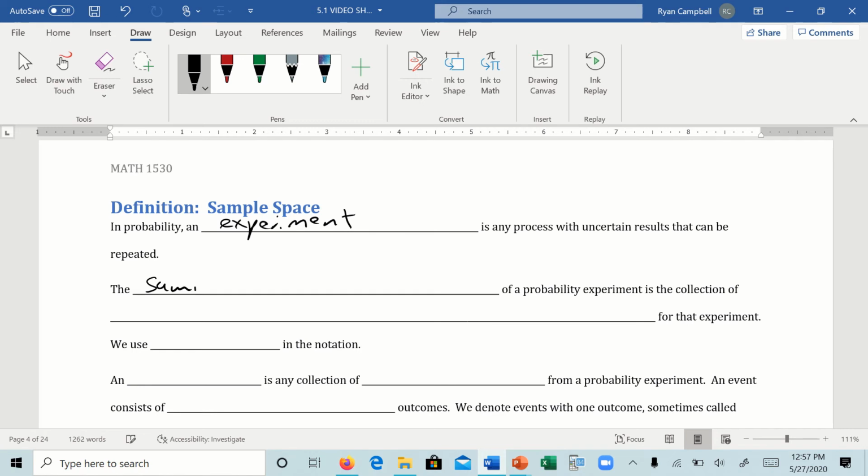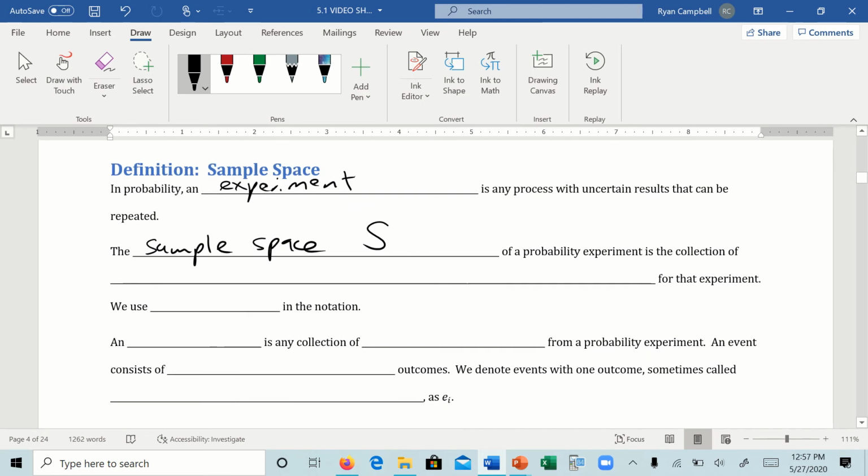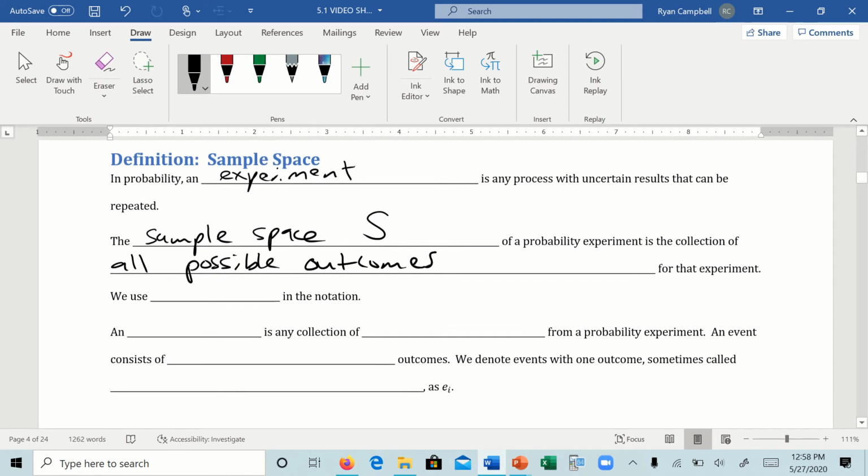So the sample space, typically written as a letter S, of a probability experiment is the collection of all possible outcomes. So this is all of the possible outcomes for your experiment. And we use braces in our notation. So it'll look like this. You'll put a little brace, you'll write all of the outcomes, and then you'll end with a brace.